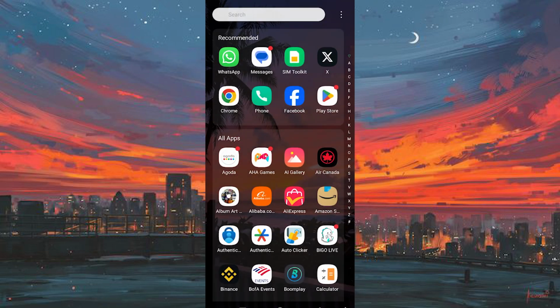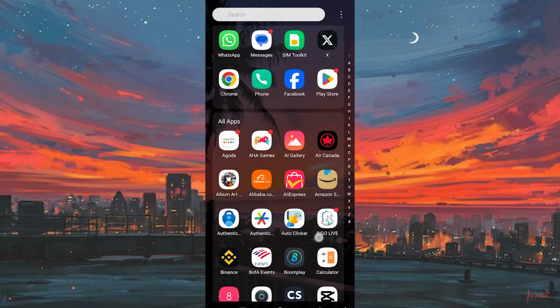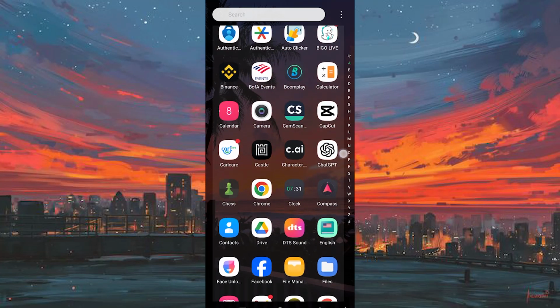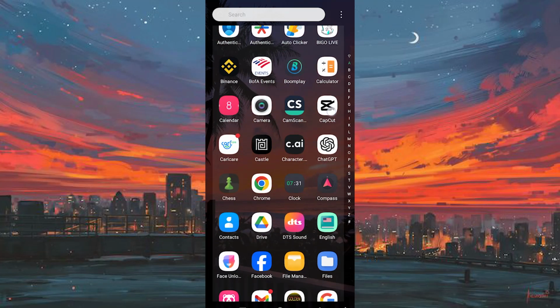First, we need to make sure CapCut app is downloaded and installed on our phones. If not, just go to Play Store or App Store and search for CapCut Video Editor and have it installed in your phone and updated.